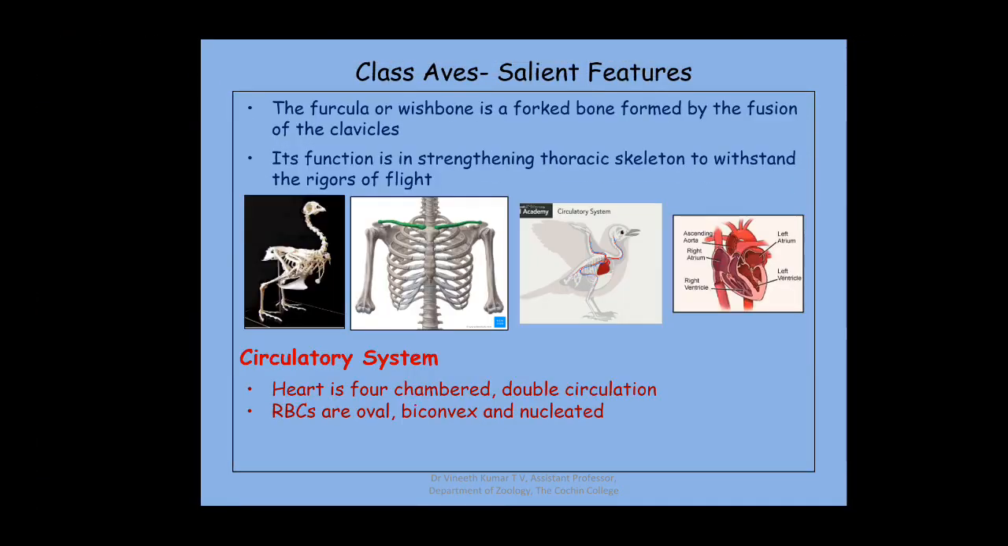So here you can see the furcula much more clearly. The furcula, or the wishbone, is a forked bone formed by the fusion of the clavicle, which is a shoulder bone. So you can see the clavicles also here. Its function is to strengthen the thoracic skeleton to withstand the rigor during flight.